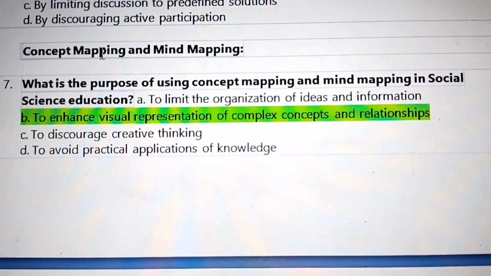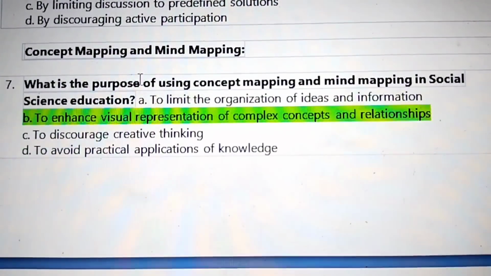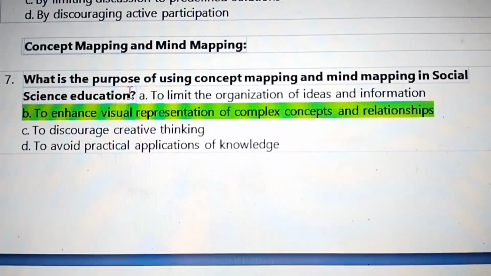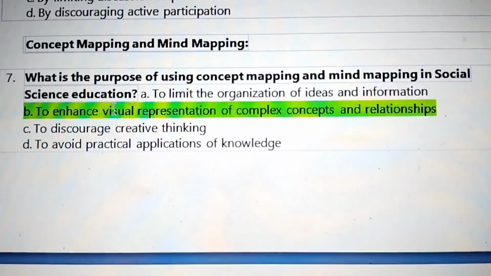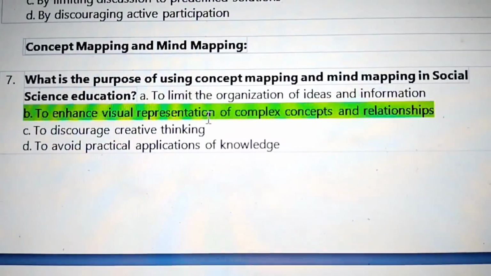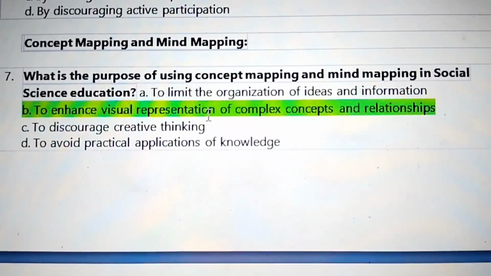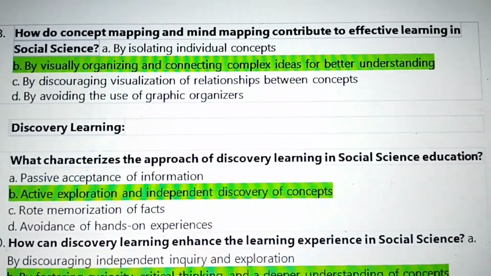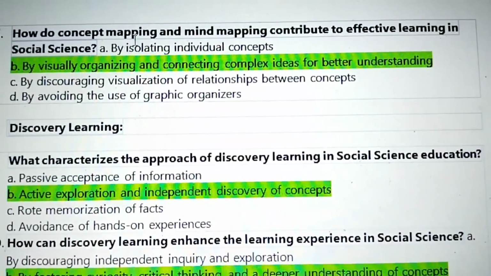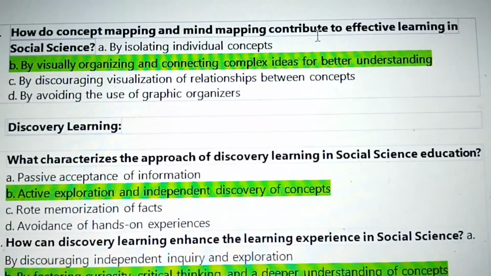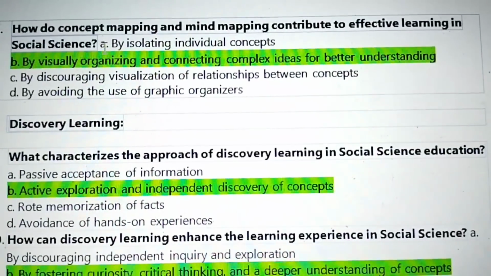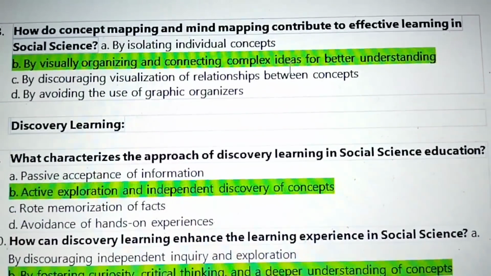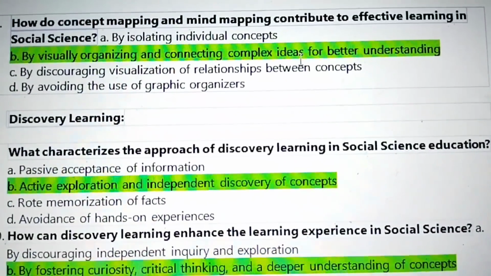Next, concept mapping and mind mapping. What is the purpose of using concept mapping and mind mapping in social science evaluation? To enhance visual representation of complex concepts and relationships. Next, 8. How do concept mapping and mind mapping contribute to effective learning in social science? By visually organizing and connecting complex ideas for better understanding.